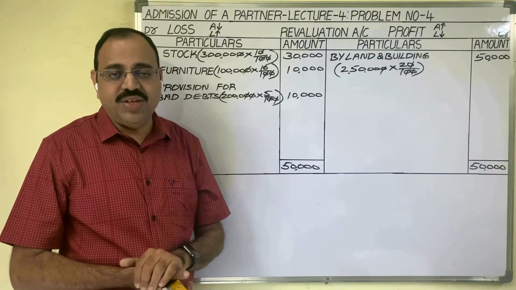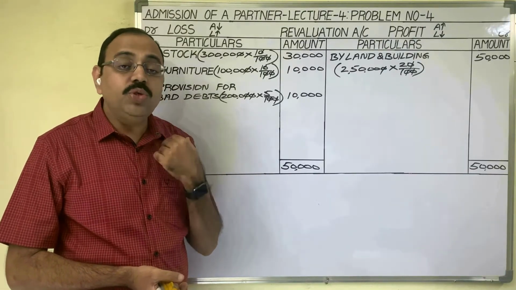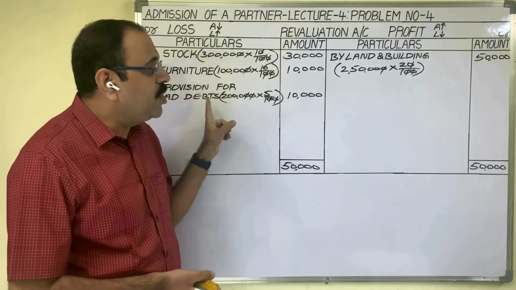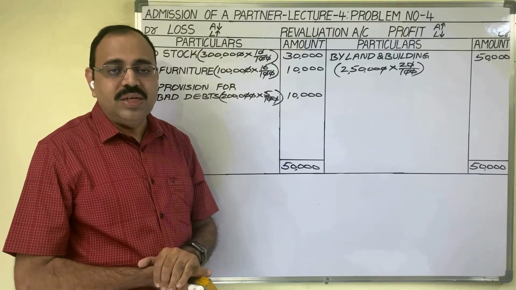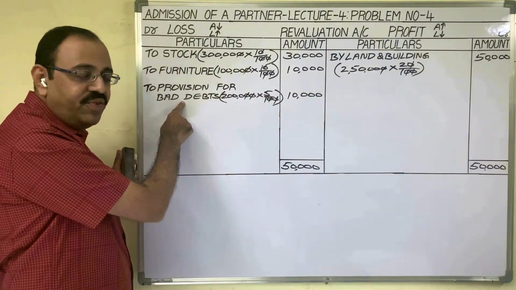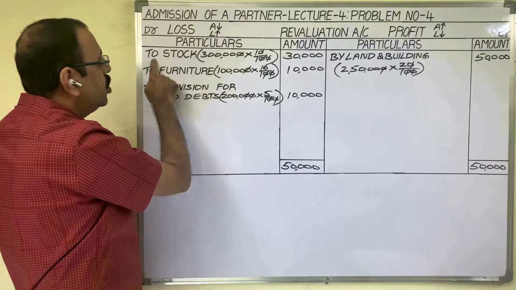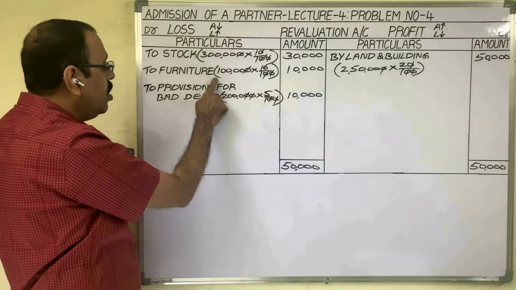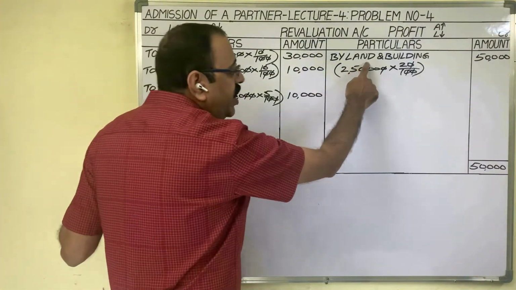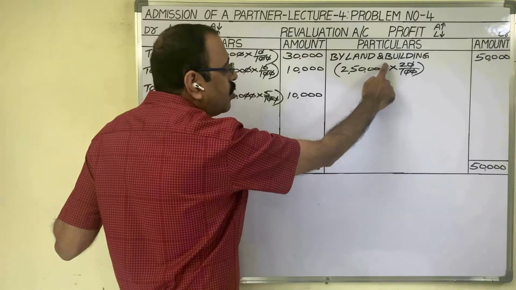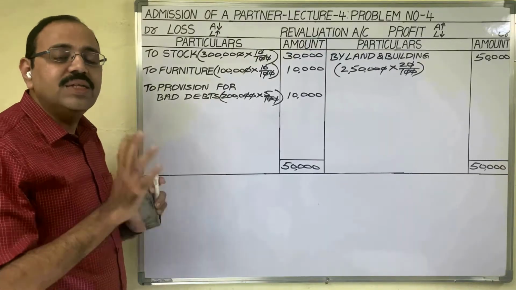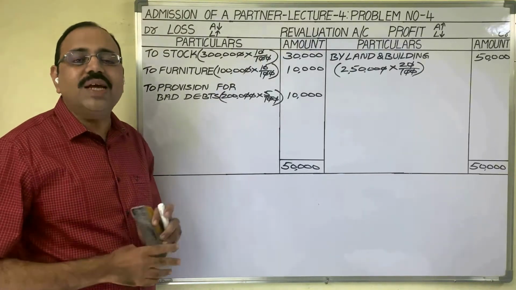Suppose you are writing journal entries. In previous problems, we used to get 3 entries related with revaluation account. But in present problem, only 2 entries you have to pass. First entry is for loss in revaluation of assets. Revaluation account debtor to stock account, to furniture account, to provision for bad debts account. Second entry is for profit in revaluation, land and buildings account debtor to revaluation account. Only these 2 entries we have to write in the journal. So revaluation account is completed.